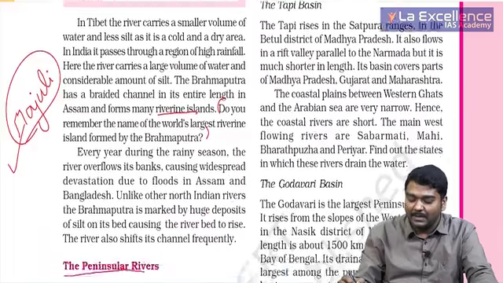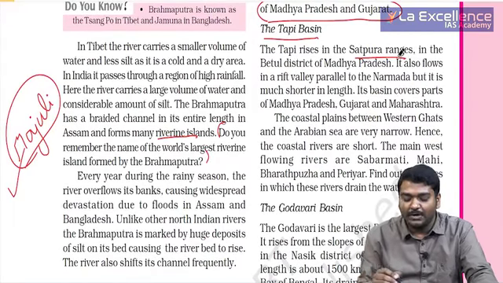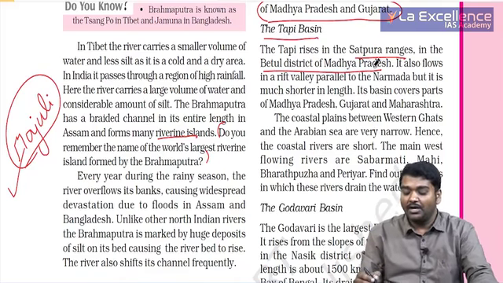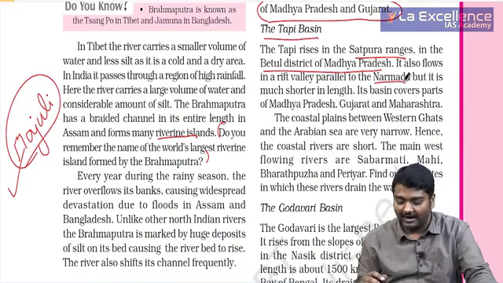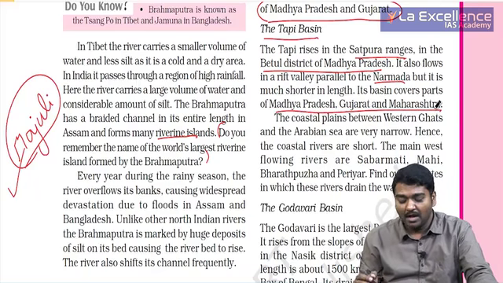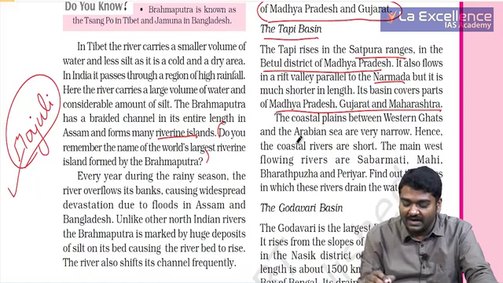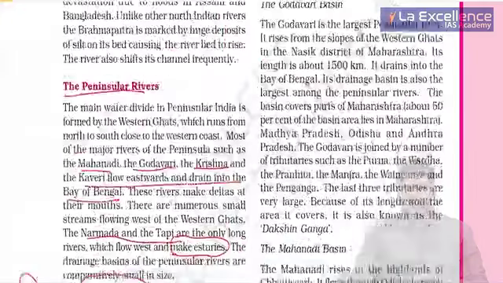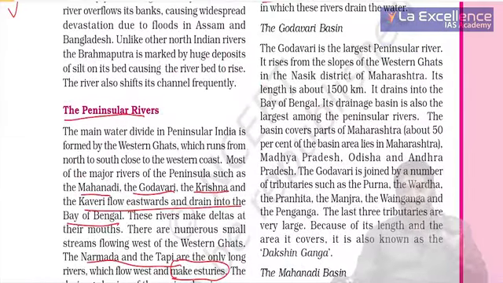You have the Tapi basin. It rises in the Satpura ranges in the Betul district of Madhya Pradesh and moves parallel to Narmada in another rift valley. Its basin states are Madhya Pradesh, Gujarat and Maharashtra. The coastal plains between the Western Ghats and the Arabian Sea are very small. Few rivers like Sabarmati, Mahi, Bharatapuzha, Periyar are present. Among west flowing rivers, the major ones are Narmada and Tapi, the remaining are these. Very, very important for you to know the names of west and east flowing rivers.